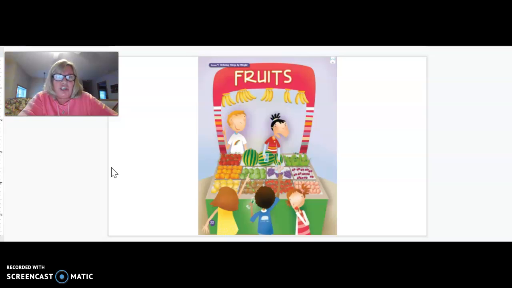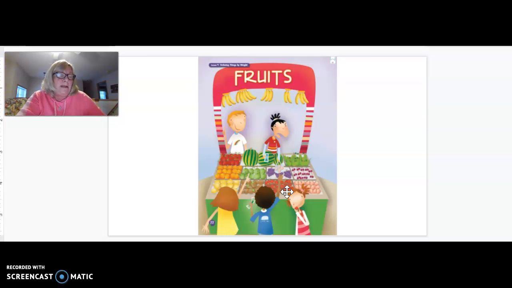Which fruit do you think is the heaviest in this picture? I think that a watermelon, it is very big. And so I think a watermelon is the heaviest. Now, what about the lightest? Which fruit do you think would be the lightest fruit? Maybe the cherries, maybe the strawberries would be the lightest fruit.